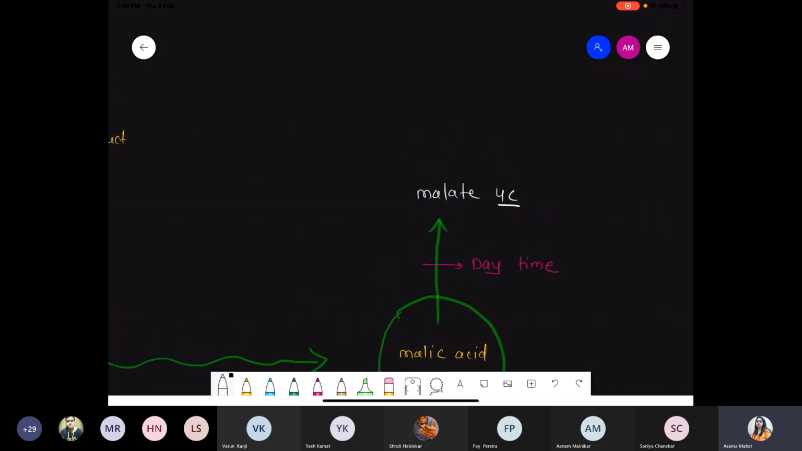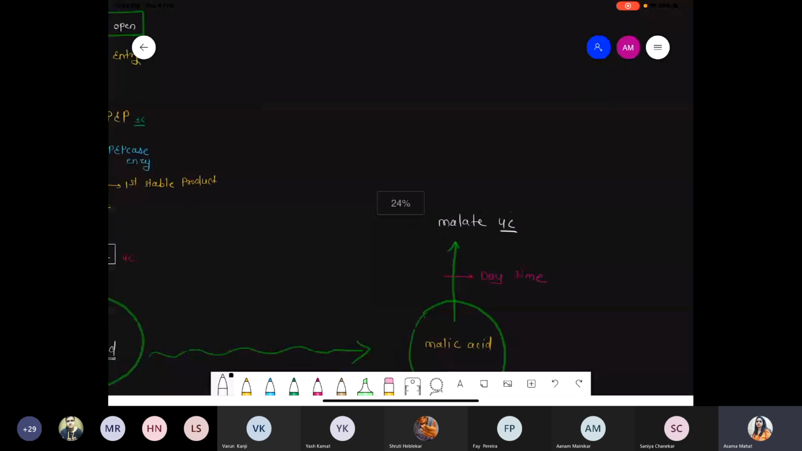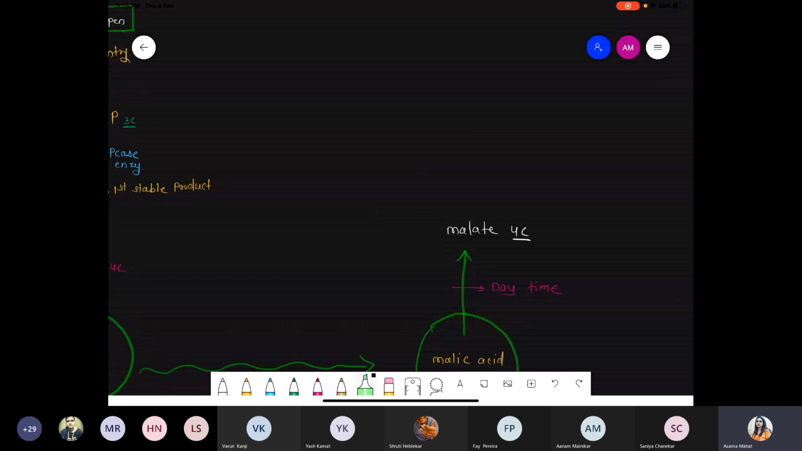Now that malate is converted into the form of pyruvate. Into what will we convert malate? Malate is converted into pyruvate. So you tell me, how many carbons does pyruvate have? Malate is a 4-carbon. Pyruvate, how many carbons? Yes, these are 3 carbon. So now what happened? During this stage, there is a release of 1 carbon dioxide.